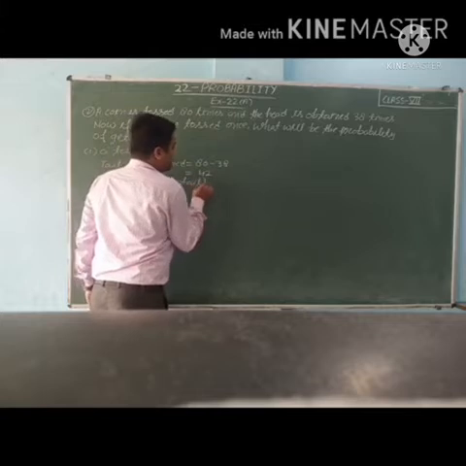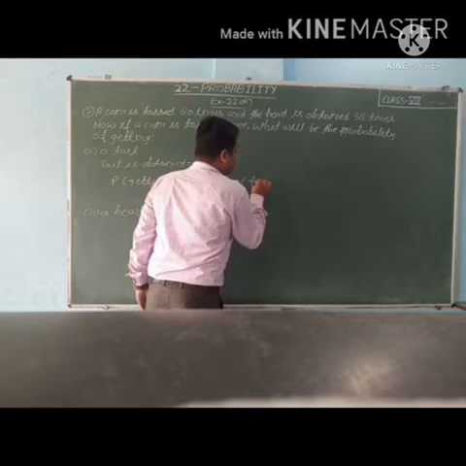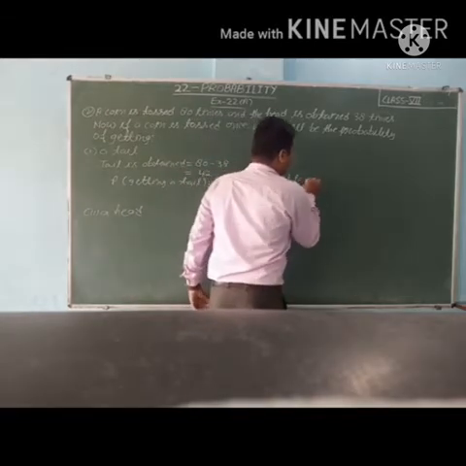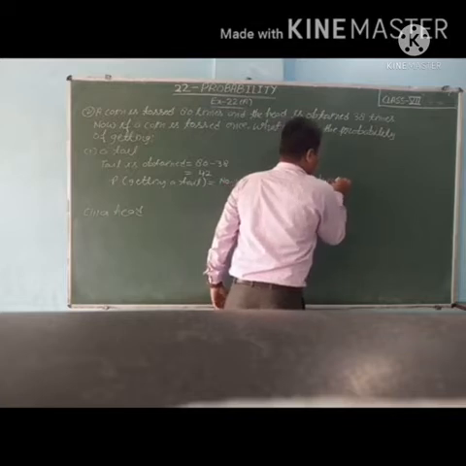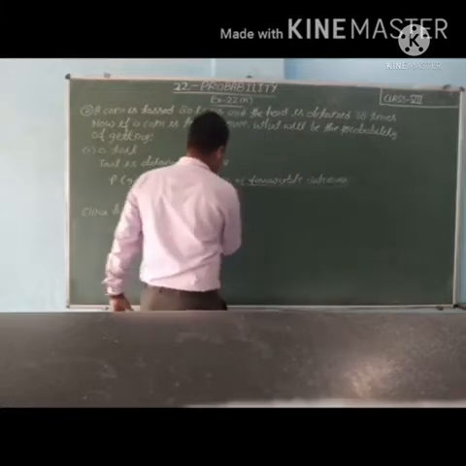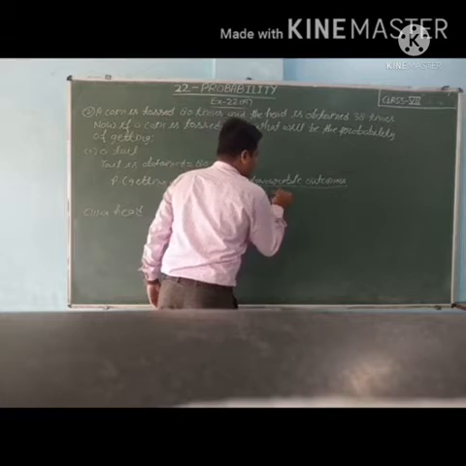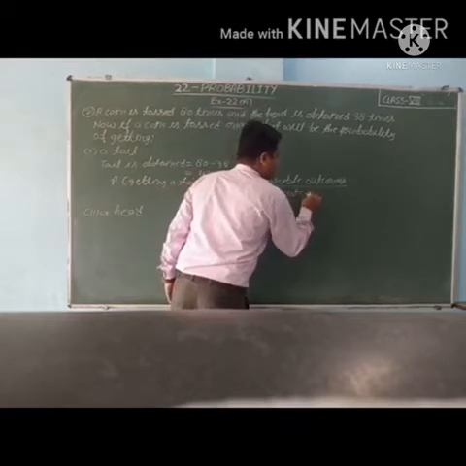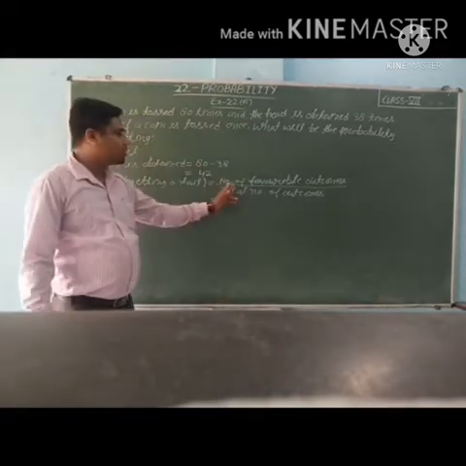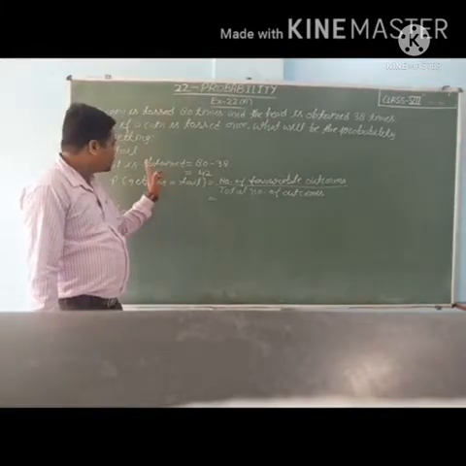We write the formula: number of favorable outcomes upon total number of outcomes. Students, you can see the number of favorable outcomes is 42, because we are getting a tail. How many times is the tail coming? 42.